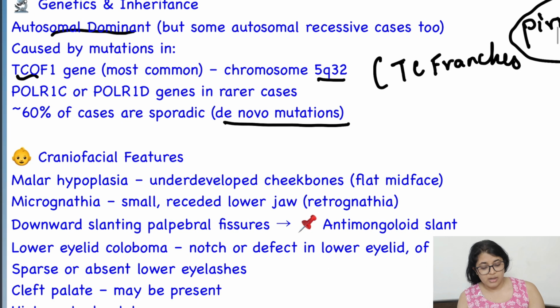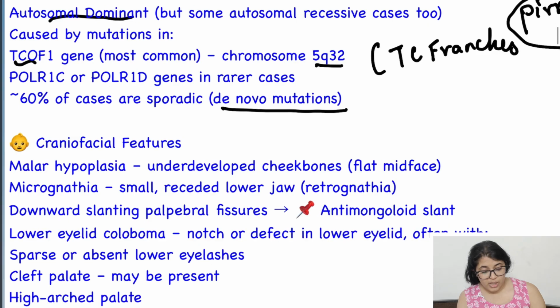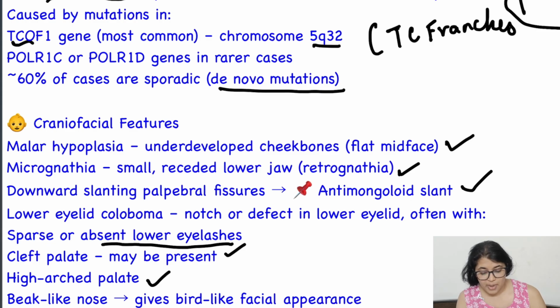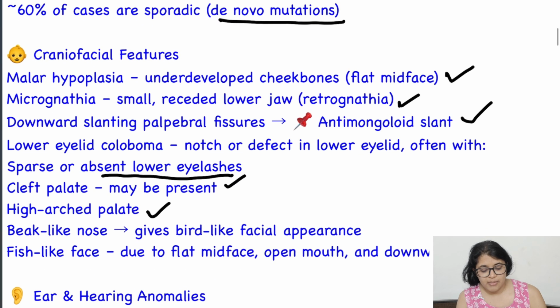Craniofacial features are malar hypoplasia, that is underdeveloped cheekbones, flat midface, micrognathia, a small receded lower jaw, retrognathia, downward slanting of the palpebral fissure, anti-Mongolian slant, and lower eyelid coloboma, that is, a notch or defect in the lower eyelid, often with cleft palate, and also absent lower eyelashes. Then a high arched palate and a beak-like nose, which gives a bird-like facial appearance, or a fish-like face due to the flat face, open mouth and downward eyes.